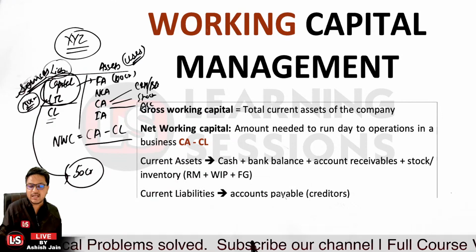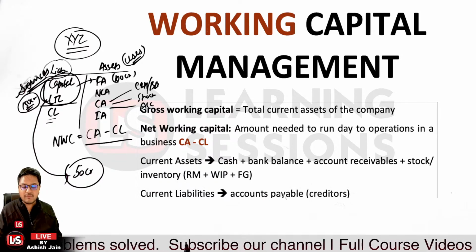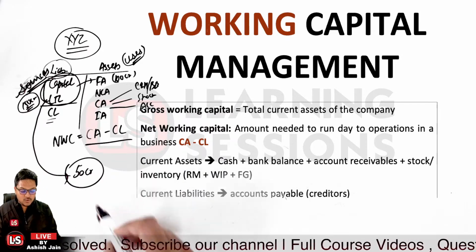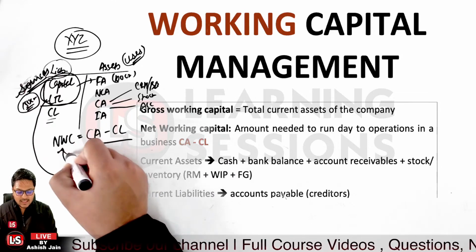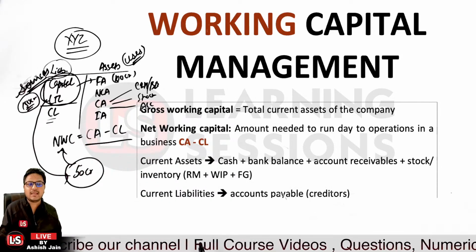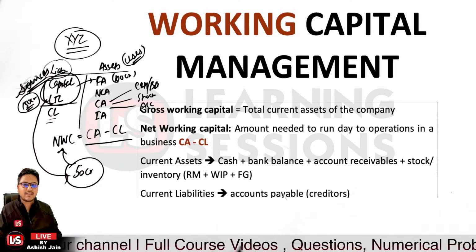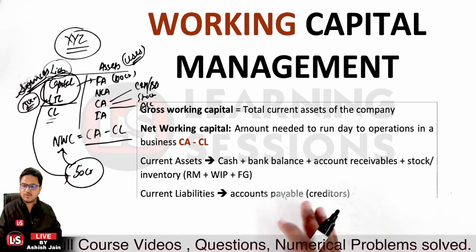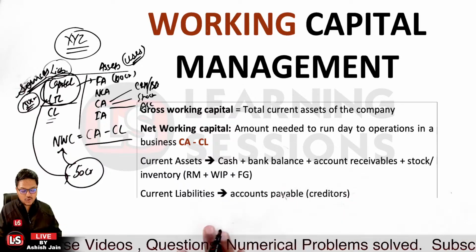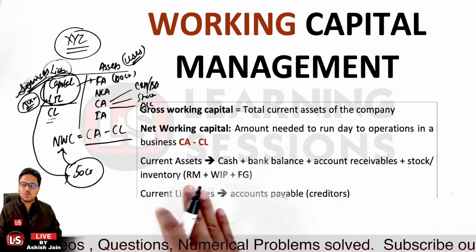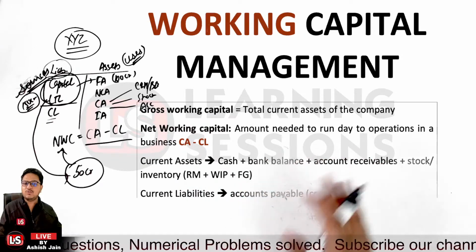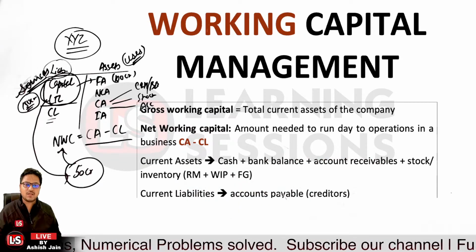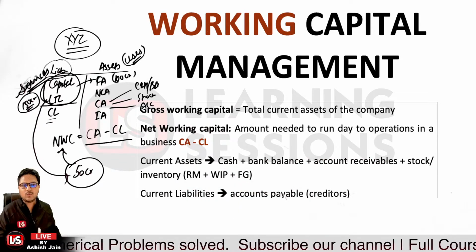Those 50 crore can be used to meet the net working capital. Is that clear? So the net working capital is either equal to the current assets exceeding the current liabilities, or the long-term sources exceeding the long-term uses. So that's the case with the gross working capital and the net working capital.